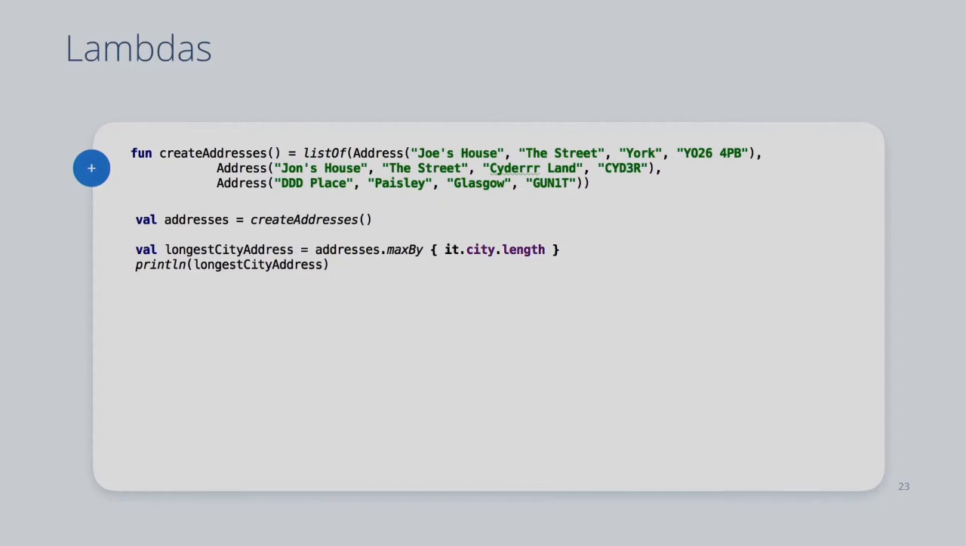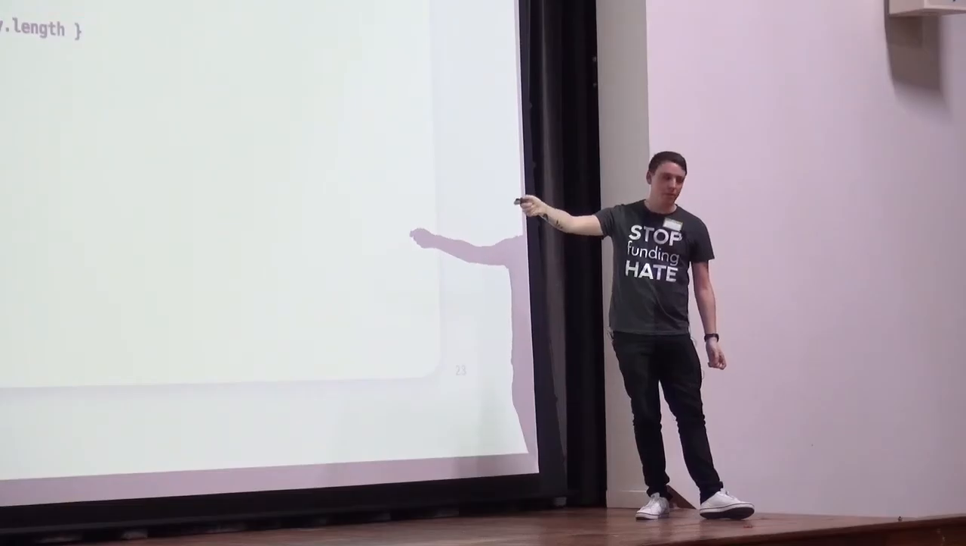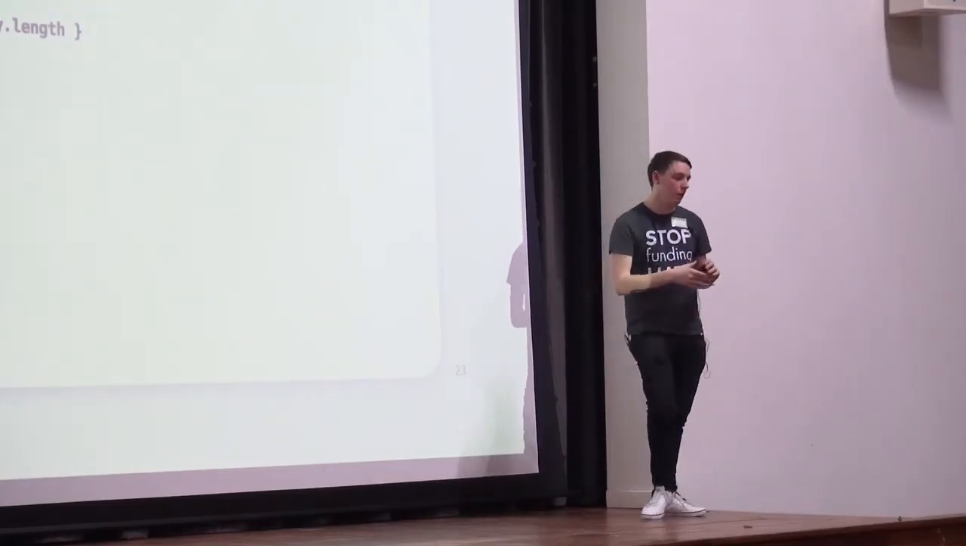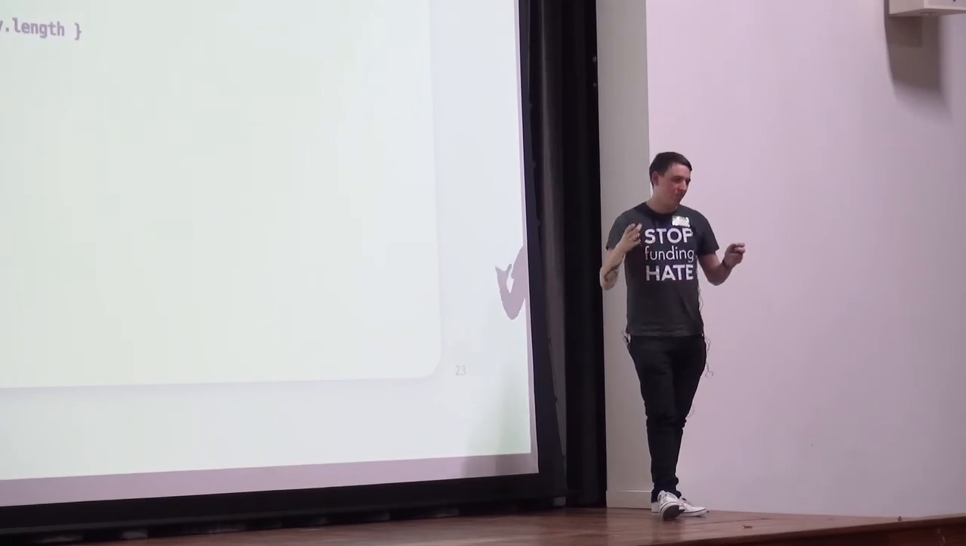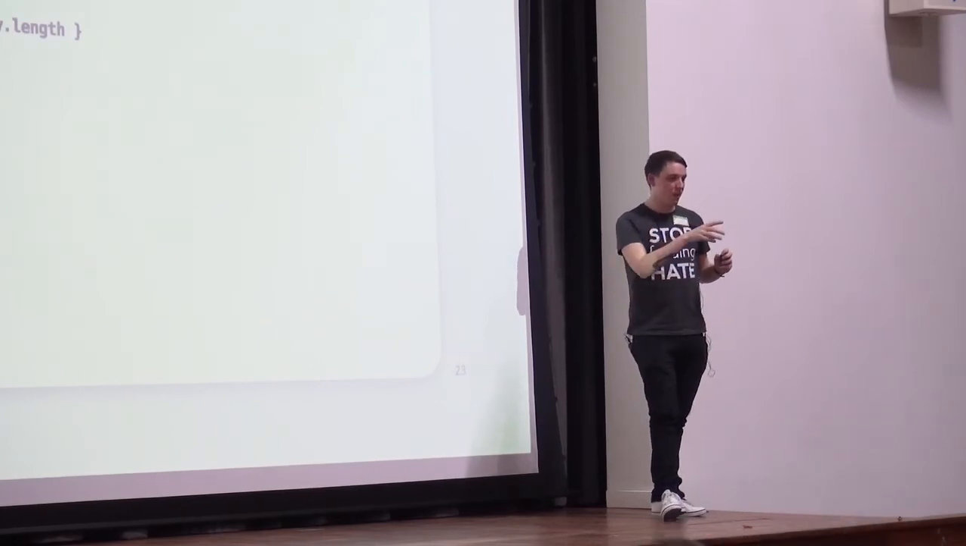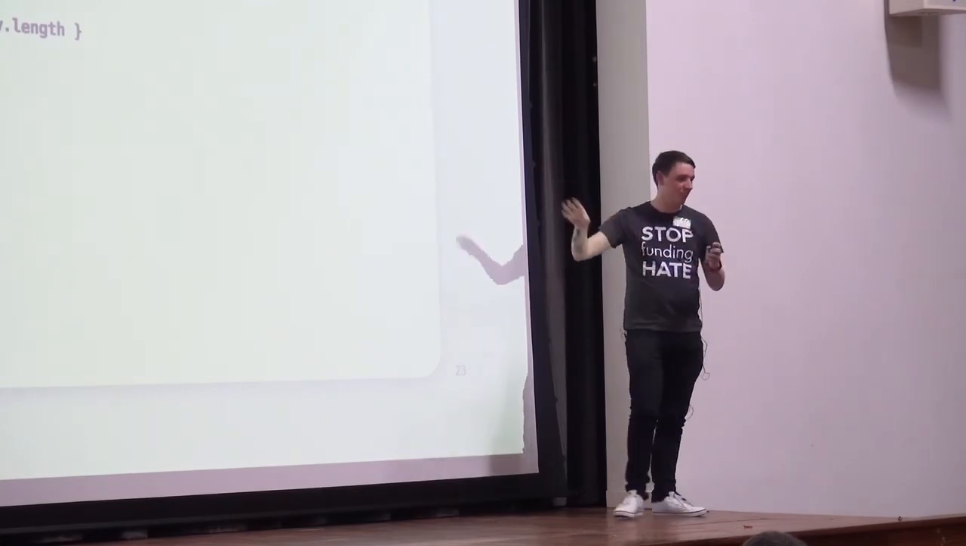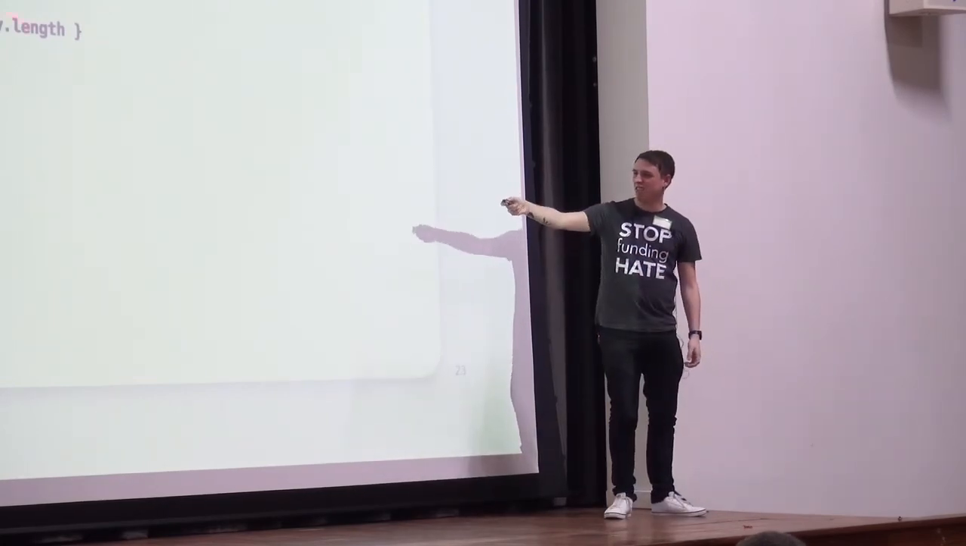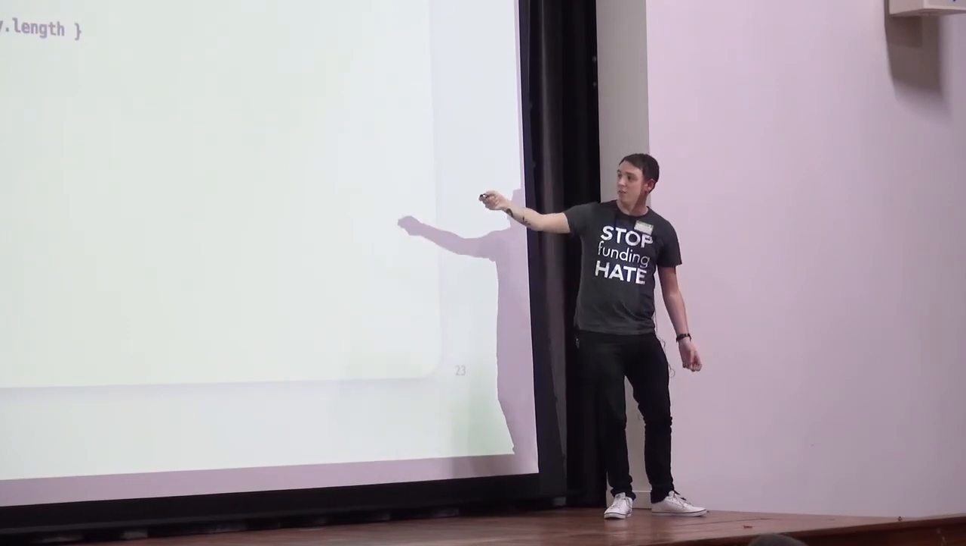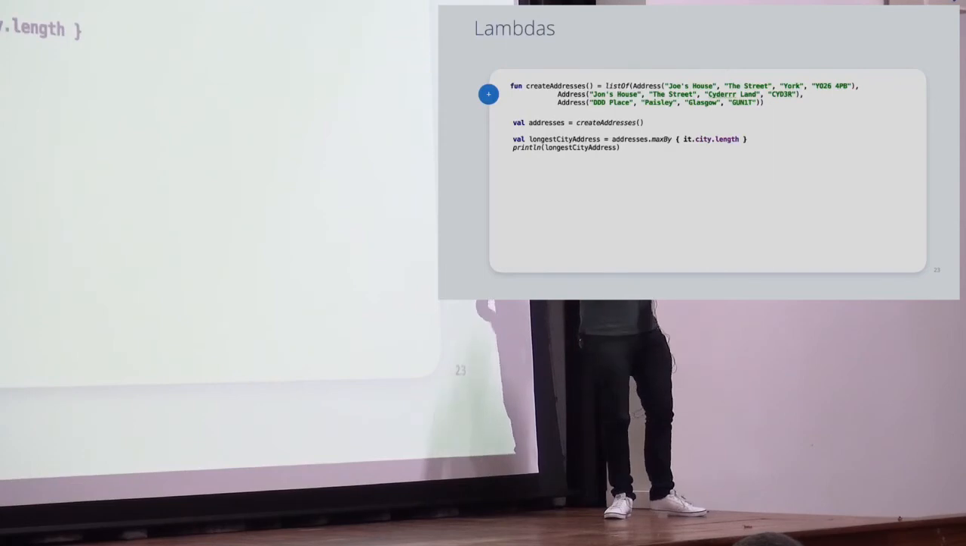So the maxBy function, and we're then using these curly braces, right? And that's how we do our lambdas. So in C#, you kind of don't really need the curly braces. You can just throw in some weird syntax where you do the brackets and the equals, and it gets a little bit messy. Here, just use curly brackets, and that'll call the maxBy function with that lambda. So the longest city length in terms of characters wins the maxBy function.